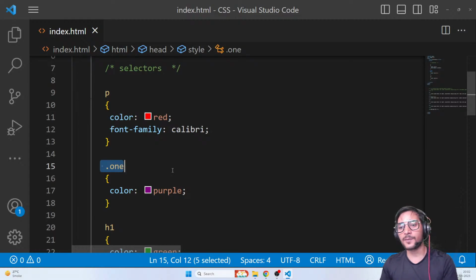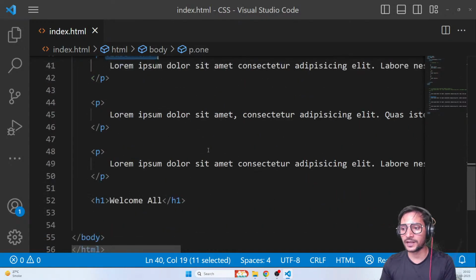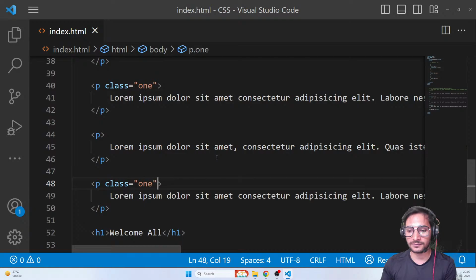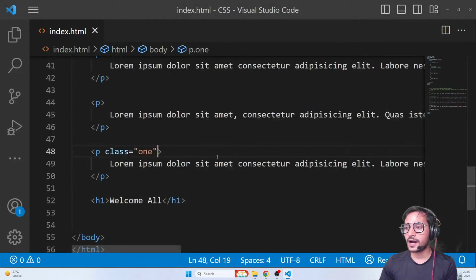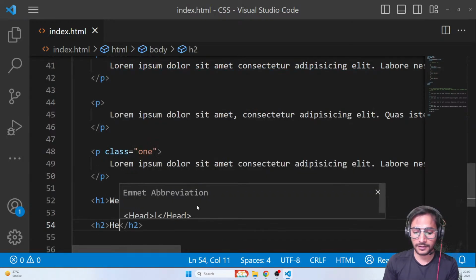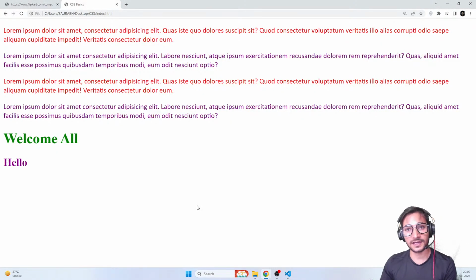So you can give a class name. And the best part about class names is you can repeat them. You can give it to multiple elements without any issue. So I can also give the same class name to some other element as well. You can see that I can also have a different kind of element, for example, an h2, something like this. And I can also give it the same class. So that's the benefit of using classes. Classes is something that you're going to be using a lot. You can give the same class name to different elements, and that's completely fine.